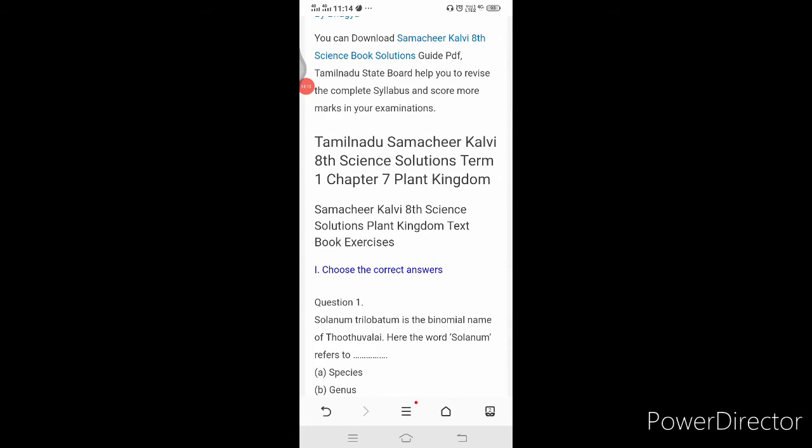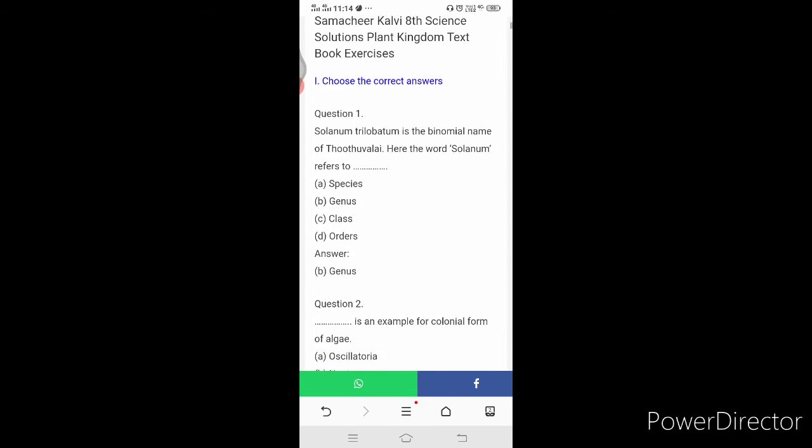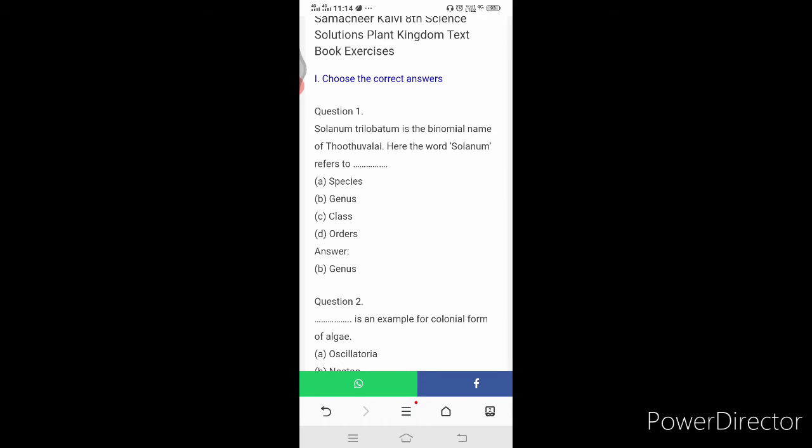Here children, this is the next chapter. The name of the chapter is Plant Kingdom. Now you have to do the revision for all the question answers, choose the correct answer, fill up everything for this lesson also. Now the first Roman number is choose the correct answer. Here you have to see the questions from your PDF file or in your classwork notebook. You have to observe the pronunciation properly for your learning purpose.